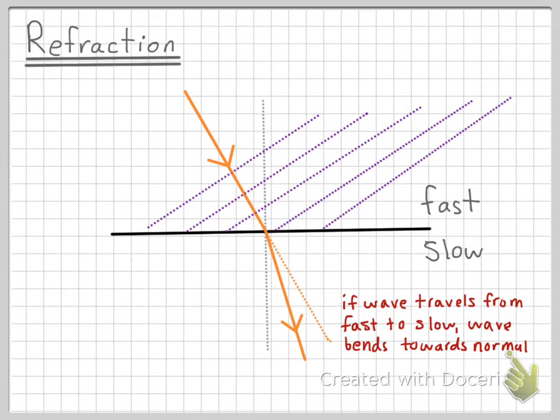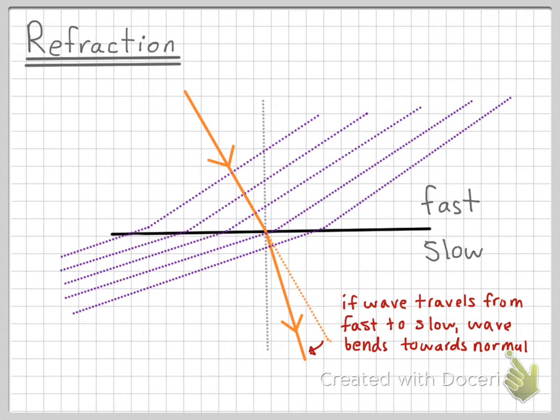So if a wave travels from a fast to a slow medium, the wave bends towards the normal line. The wavelength also decreases, so the wave fronts through the second medium will become closer together. So if we compare lambda 1 and lambda 2, we find that lambda 1 is greater than lambda 2, which tells us that the wavelength decreased.